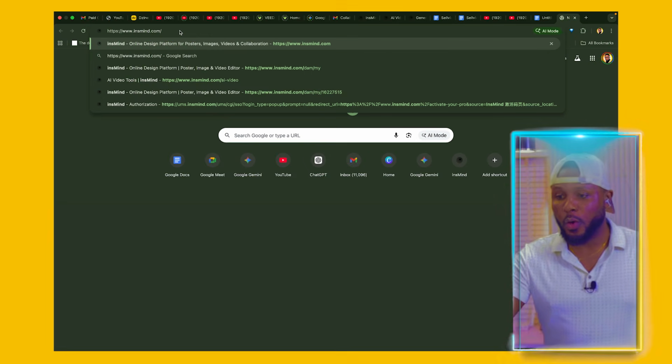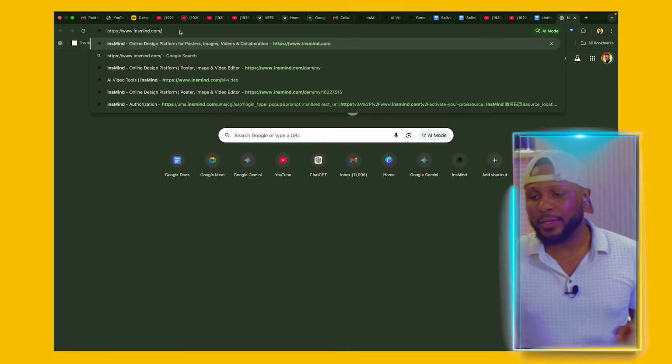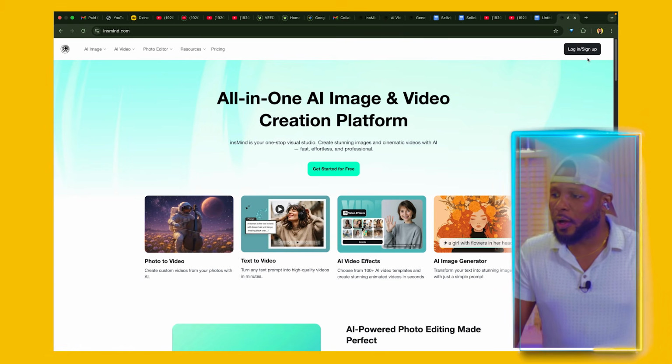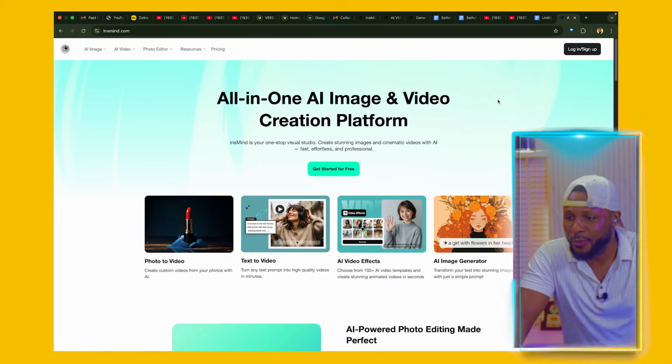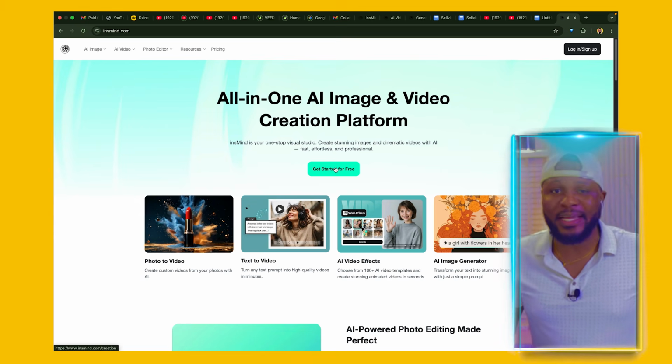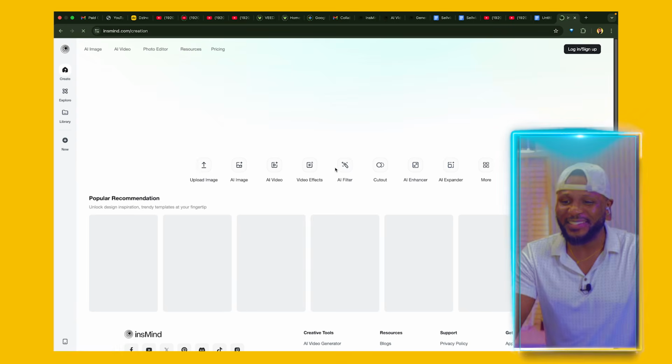Now, the tool that we're going to be using to create our UGC video is intsmind.com. So we're going to come over to our browser and visit intsmind.com. I'm going to be leaving the link in the description so that you can get to it easily. And once it opens, you're going to click on get started for free. Yes, you can get started for free.